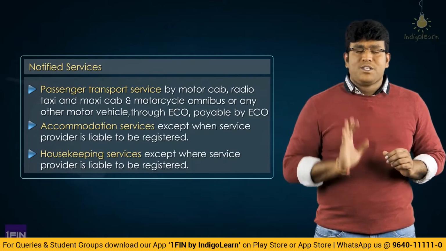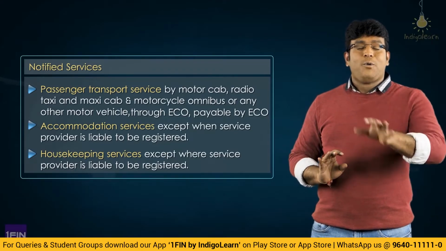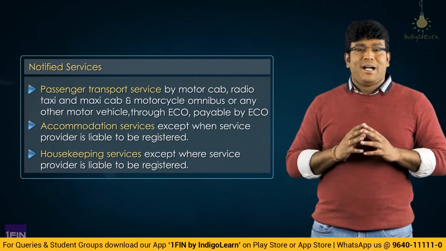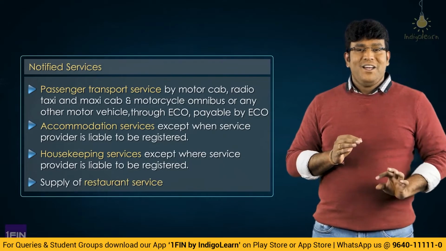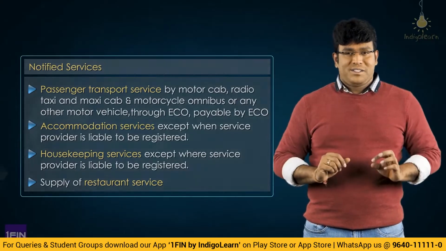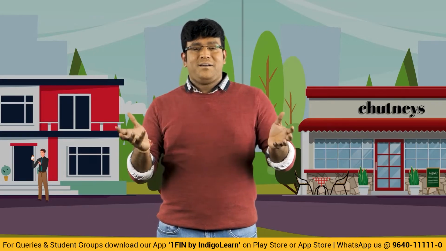1st of January 2022, they added one 4th point into this. That fourth point is nothing but restaurant service. So let's take a classic example, my dear friends. There is one person, Mr. Ravi Teja. Ravi Teja opened one app known as Swiggy, and on the Swiggy app he ordered one plate of idli from Hotel Chutneys. So what has happened, my dear friends? Mr. Ravi Teja opened an app known as Swiggy. From Swiggy he ordered one plate of idli, my dear friends, correct? From the Hotel Chutneys. Now please tell me the answer.